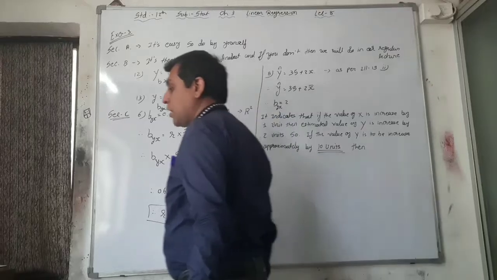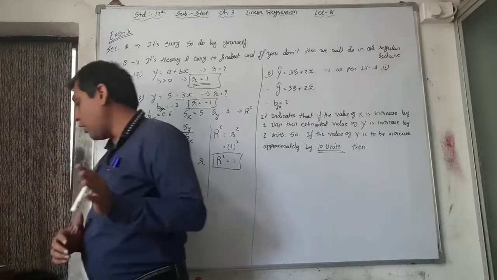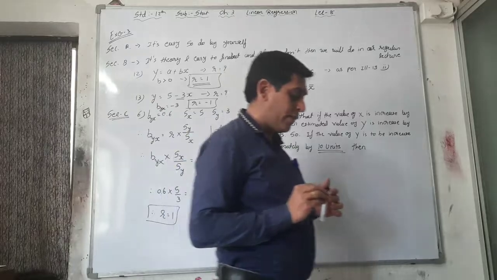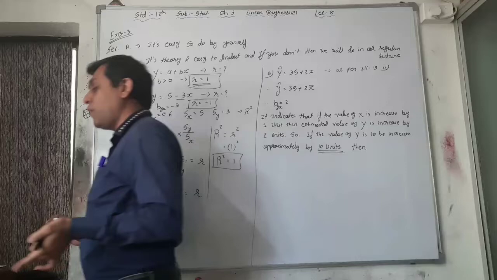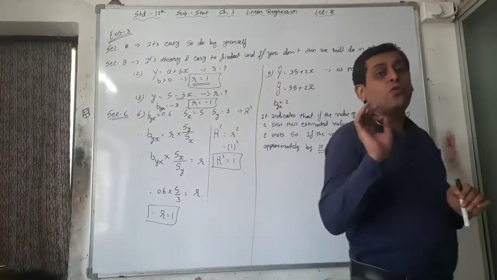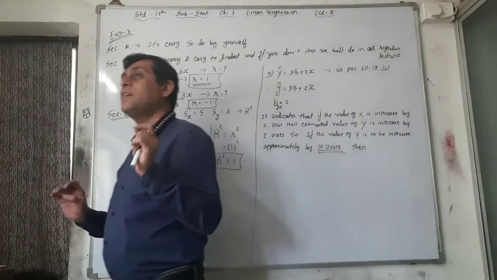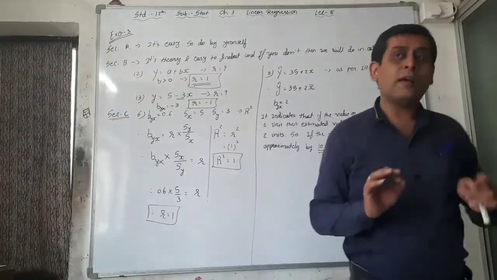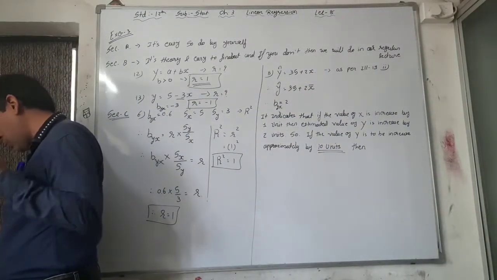It's also a short sum. Now the 7th sum is also easy. If the regression line of y on x is y cap is equal to 35 plus 2x, and the covariance of xy is given, then b by x is given, and you have to find the standard deviation of x. So you have to use the b by x formula when covariance of xy and b by x are given. By that formula you can find sx square or sx. So it's also easy. You can do it by yourself.